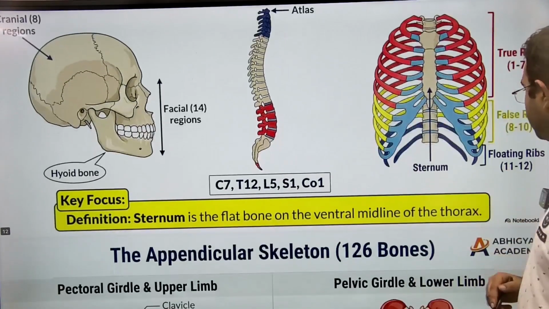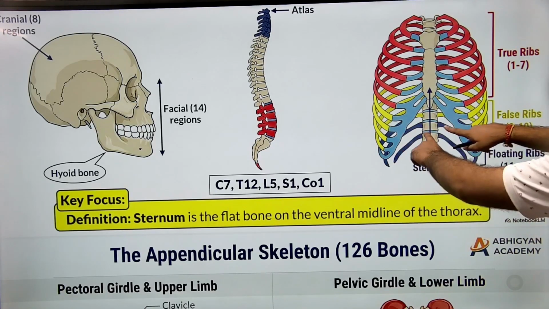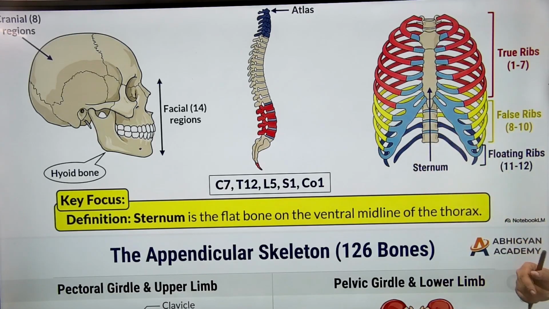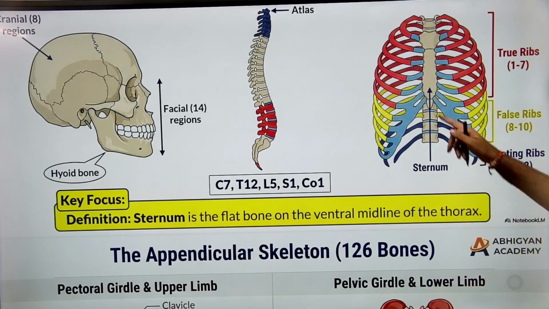And the last two false ribs are from 8 to 10, and the last two pairs 11 to 12. ठीक है. These are known as floating ribs. Why? Because ये सामने आते ही नहीं हैं, ये बस पीछे के साइड थोड़ा सा आधा निकला हुआ. They are floating ribs and they are not connected to the bone in the middle.